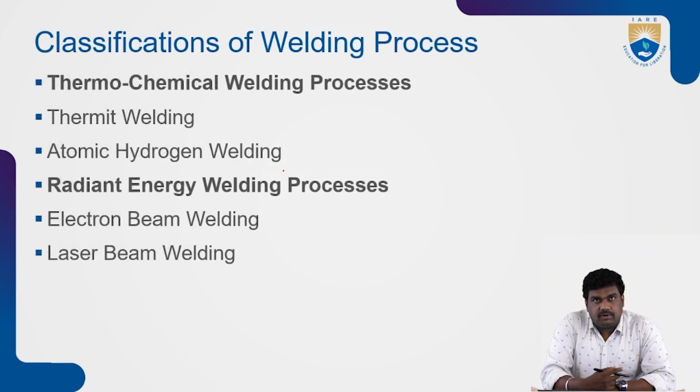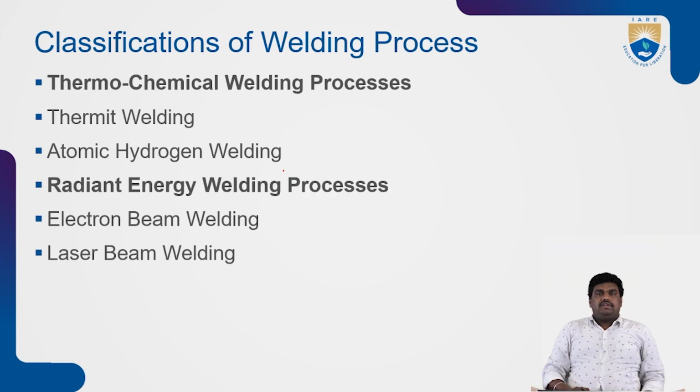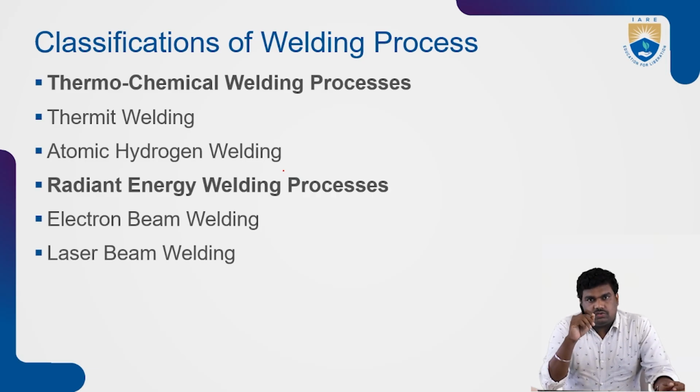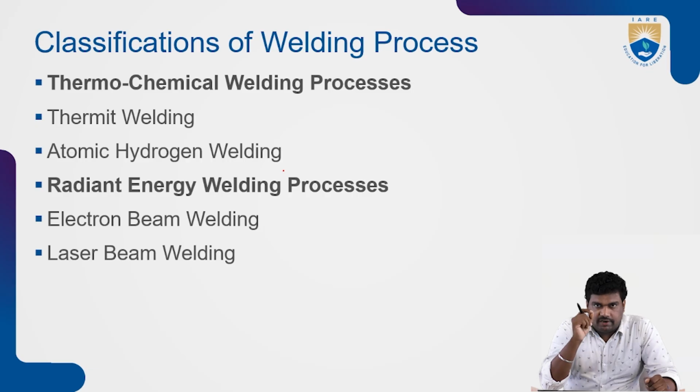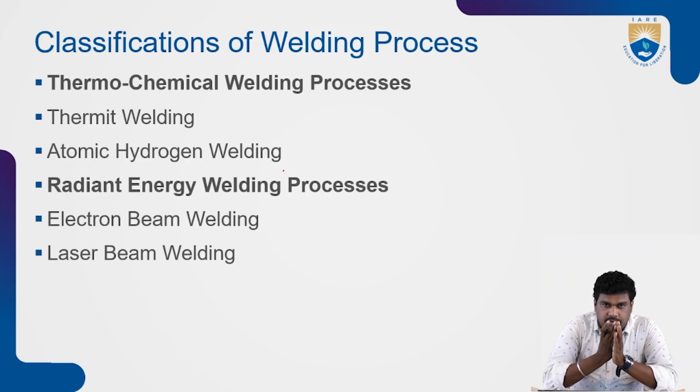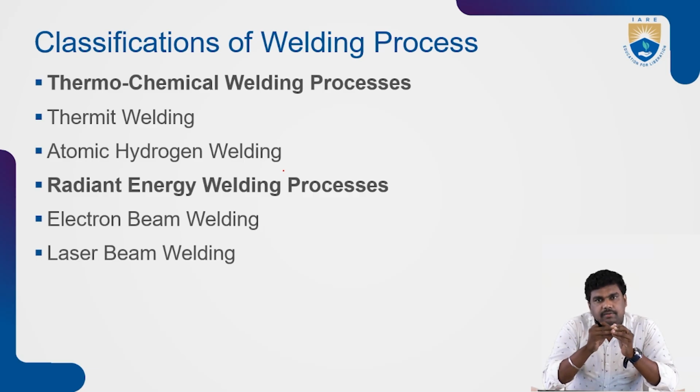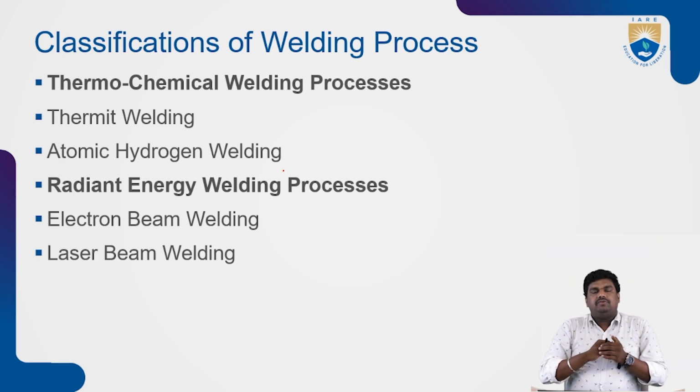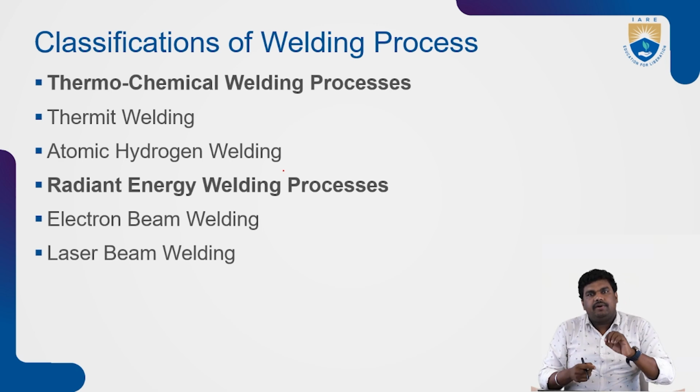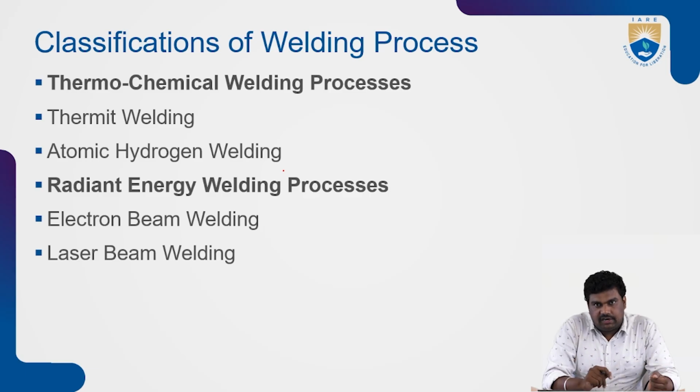In the classification of welding processes, there are thermochemical welding processes, thermite welding and atomic hydrogen welding, and radiant energy welding processes, electron beam welding and laser beam welding. Generally, a heat source will be there, and electrodes or sacrificial electrodes. If it is not an electrode, we will use filler materials. Two metals will be there that you need to join, so welding is the joining process. The electrode itself will melt and be deposited on the joint, or else we will use filler material separately. By using the heat, the filler material will melt and be deposited on the joint.